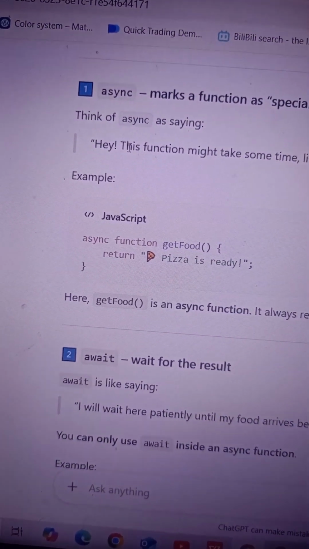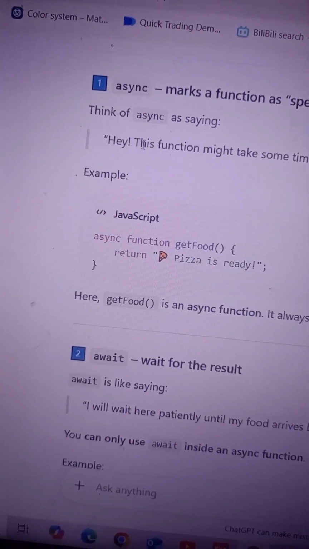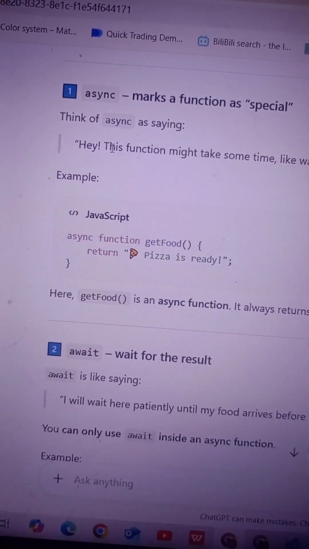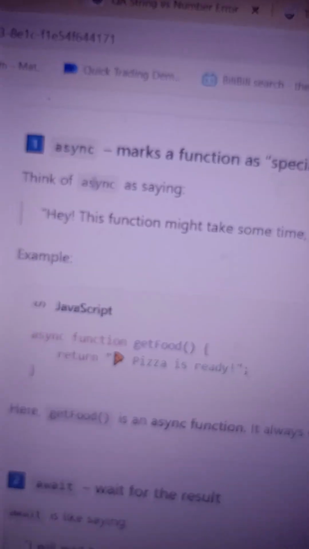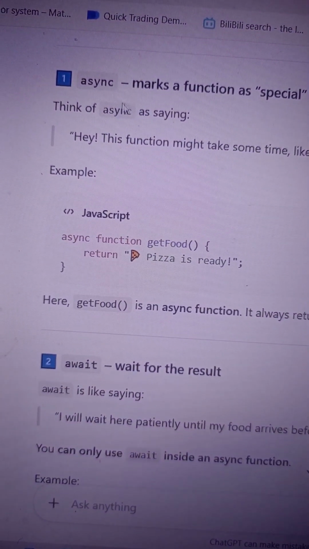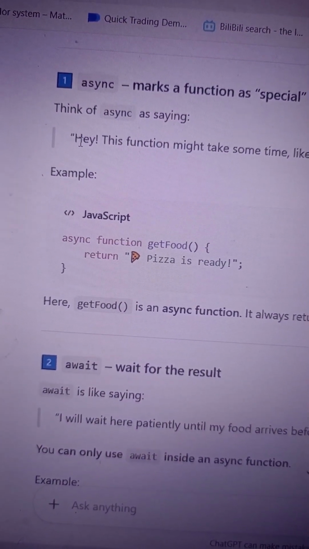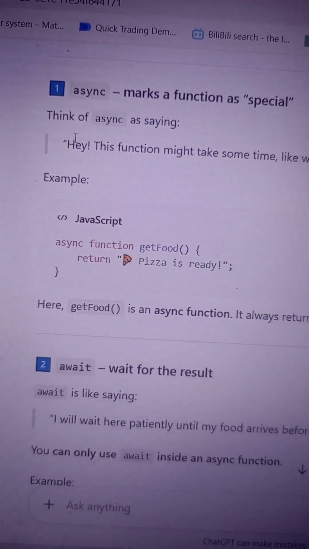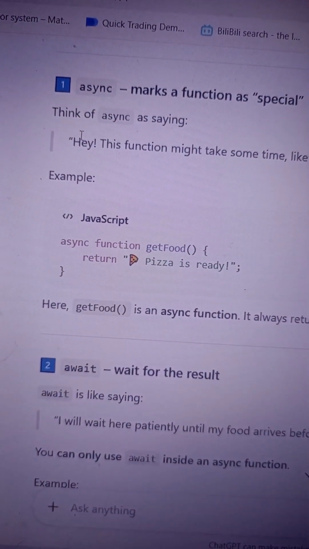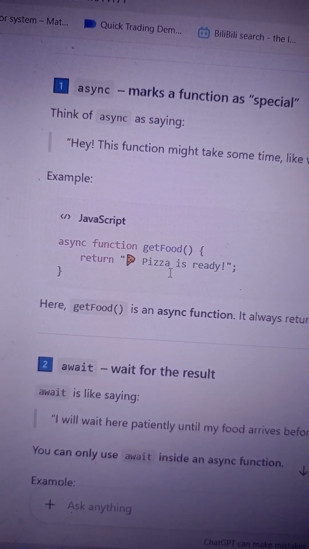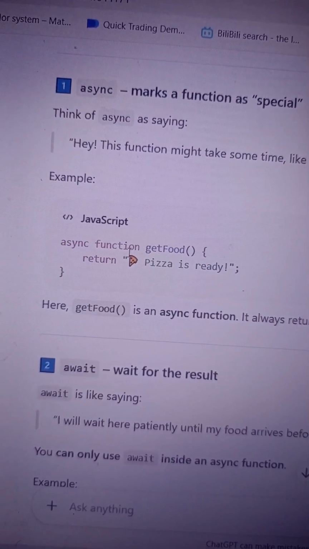Okay, so let's see our new topic about async, await, and promises in JavaScript. So here, async. What does async mean? Let's take a simple example and we will see it step by step. Asynchronous means these functions may take time, like waiting for food, like waiting for the pizza to be ready. This is a promise. This is our asynchronous function.